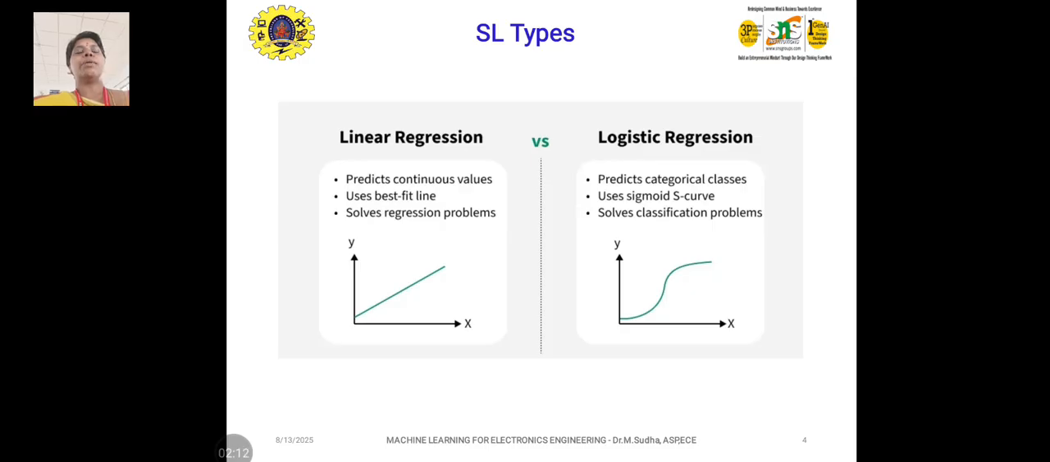Coming to the supervised learning types we have already discussed, that is linear regression and logistic regression. In linear regression the response should be linear, and if you see the image of the curve, the response is non-linear. That is, when the input changes, the output varies, but it is not linearly increased or decreased. That is why it is called non-linear.